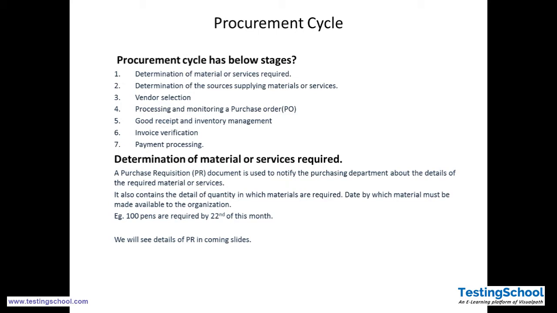Determination of material or services required contains the details of quantity, quality, and the date by which material must be made available. Example: 100 pens are required by the 22nd of this month. We'll see the detail in PR. This happens through MRP, and a purchase requisition is created. We will see the purchase requisition phase in the coming slides.